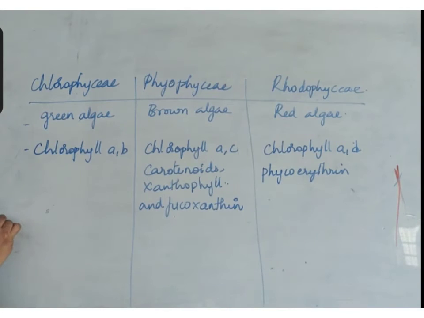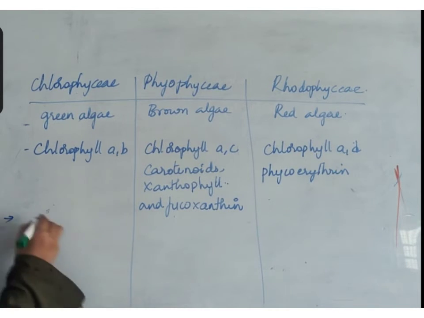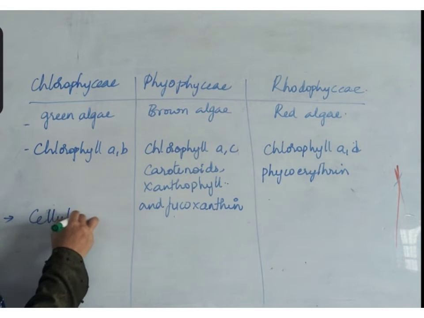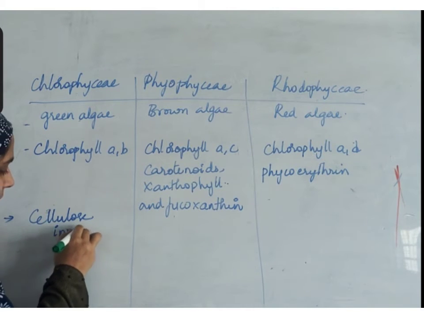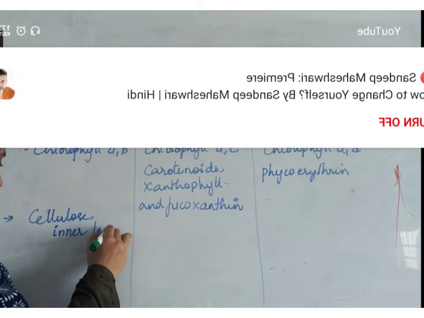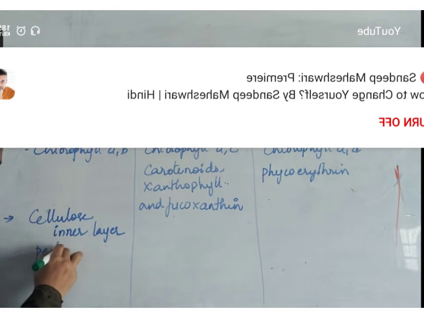Right. Okay, what is the cell wall made up of? The cell wall of the first type of algae, that is Chlorophyceae, has cellulose on the inner layer and pectose on the outer layer.